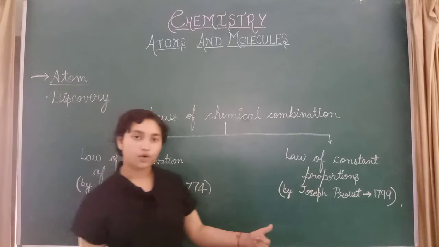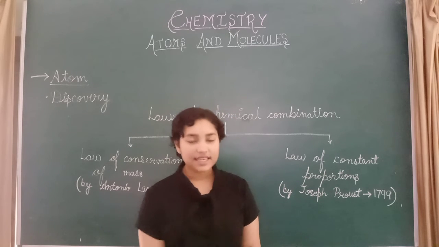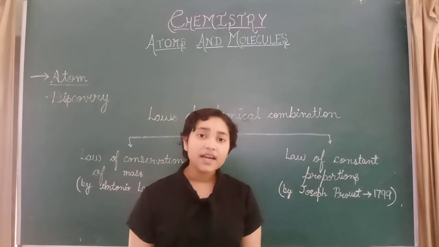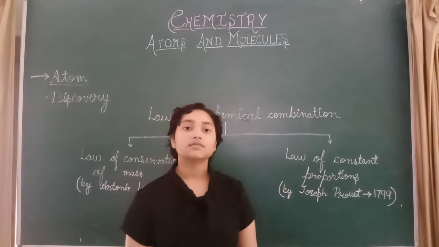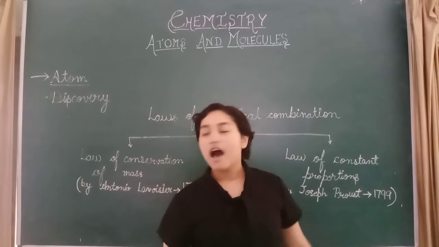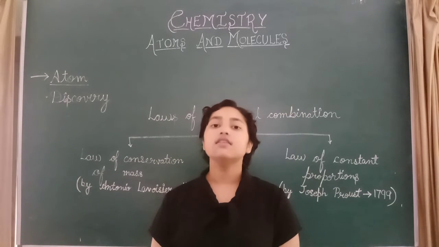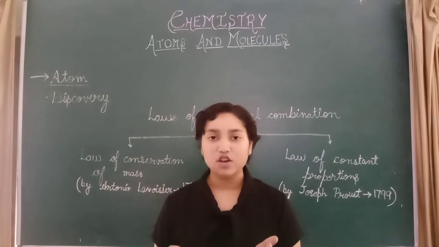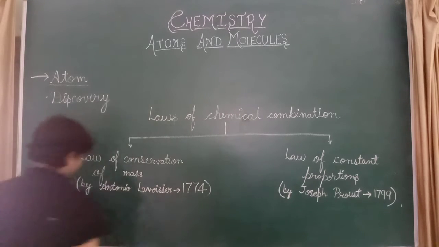Now the law of constant proportion. As the name suggests, proportion, there must be the same proportion. This law states that in a chemical combination, in a chemical reaction, the elements are always present in a definite proportion by mass. This was given by Joseph Proust in 1799, after Antoine Lavoisier. He states that in a chemical reaction, the total amount of elements present are in a fixed ratio and proportion. Let's see by an example.